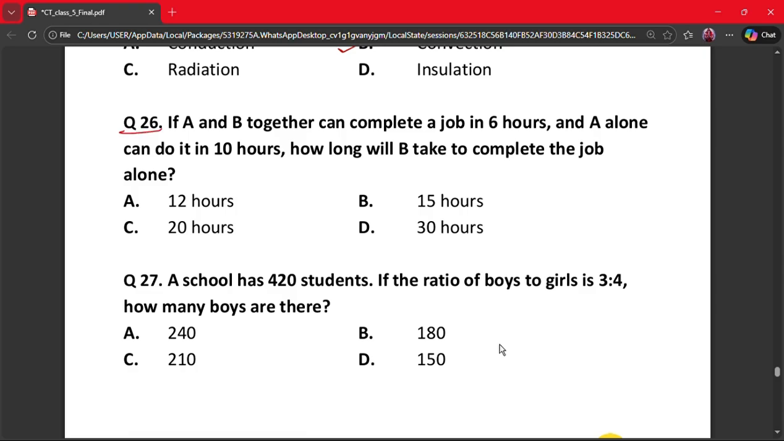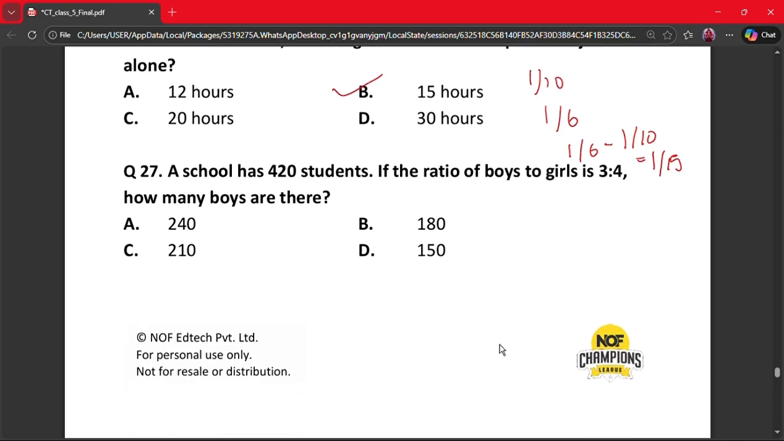If A and B together can complete a job in 6 hours and A alone can do it in 10 hours, how long will B take to complete the job alone? A. 12 hours, B. 15 hours, C. 20 hours, and D. 30 hours. So A's rate is 1/10, A plus B is 1/6, B is equal to 1/6 minus 1/10, which gives us 1/15. So B alone can do it in 15 hours.